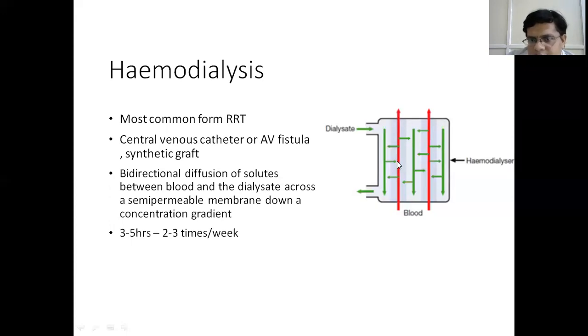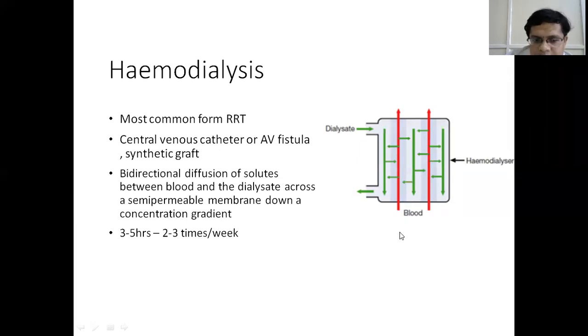So the metabolic acids, the acidic substances which are more in the blood, are diffused into the dialysate. The bicarbonate which is more in the dialysate diffuses back into the blood. And the potassium which is in excess in the blood diffuses into the dialysate across the semi-permeable membrane. This dialysis is done for about 3 to 5 hours a day and about 2 to 3 times a week for a patient with stage 5 chronic kidney disease.